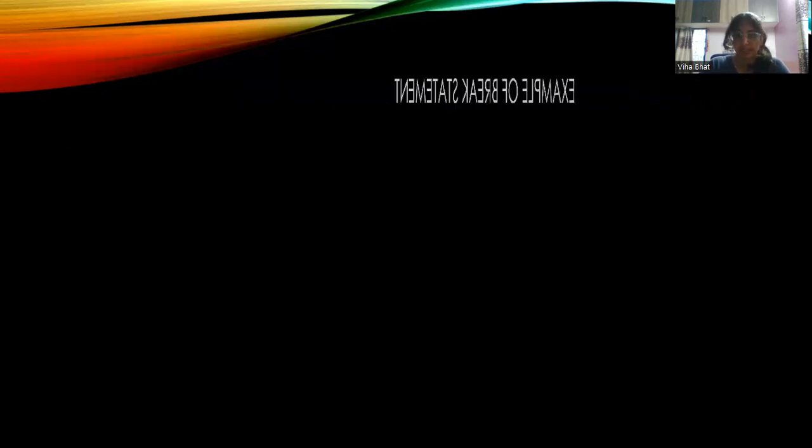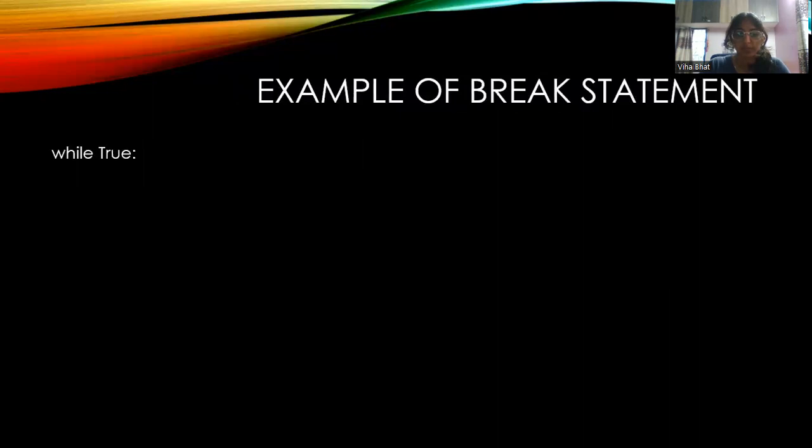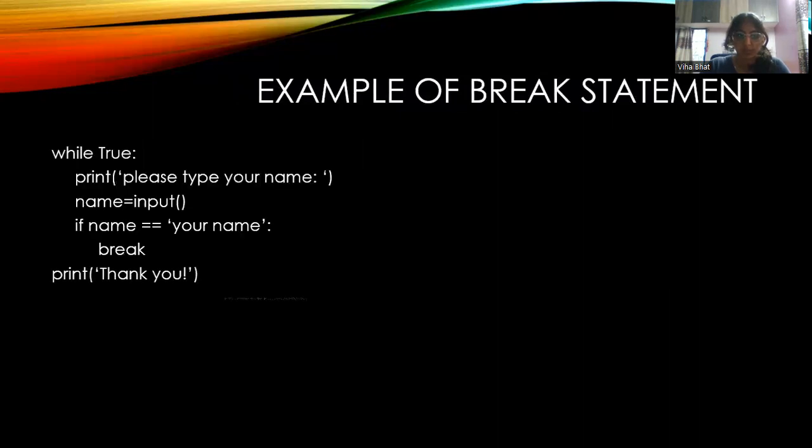Next is an example of the break statement. In this program, the first line of code, while True, creates an infinite loop because we're already stating that whatever condition is given, it's always going to be true. The next statement will ask you to type an input, type your name.